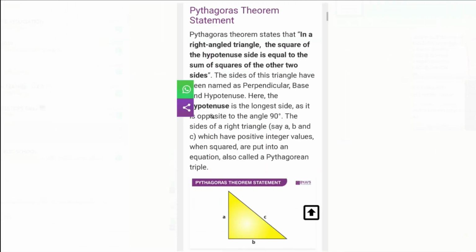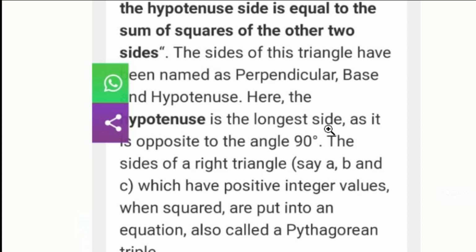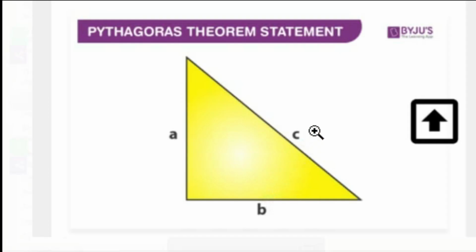Now next see here. Hypotenuse is the longest side as it is opposite to the 90 degree angle. Always the side opposite to 90 degrees is a hypotenuse, and hypotenuse is the longest side in a right angle triangle. Clear children?